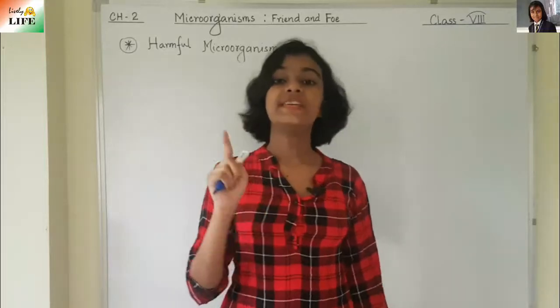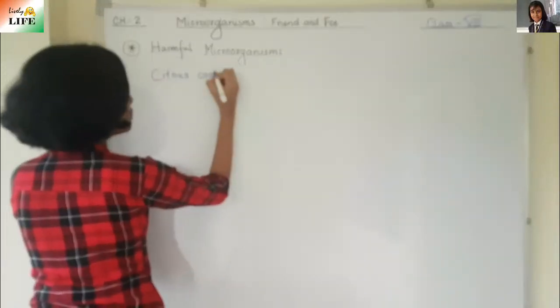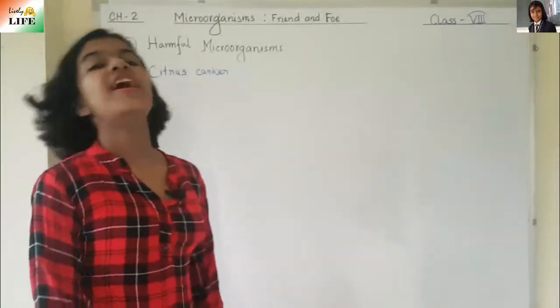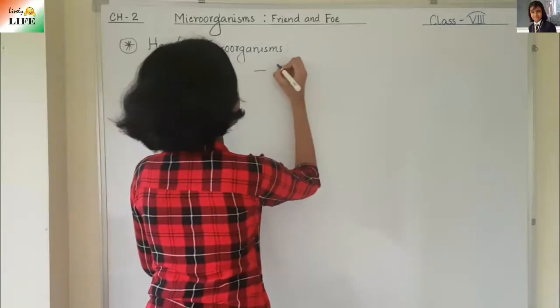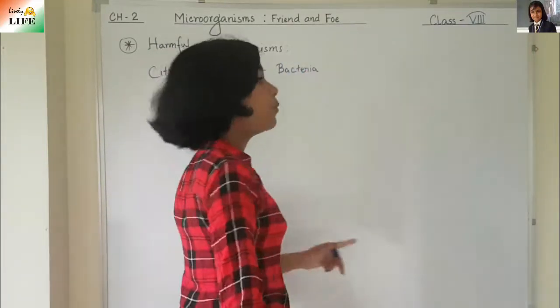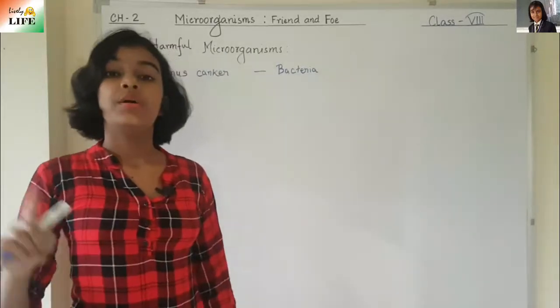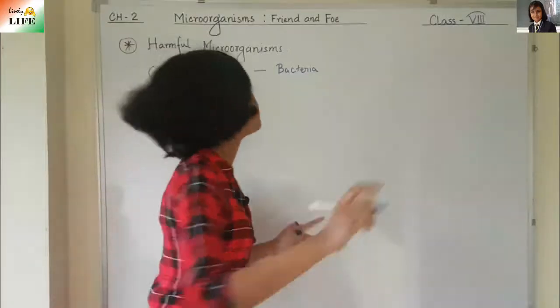So the first disease is citrus canker. It is a disease that is caused by bacteria, and the mode of transmission is through air.